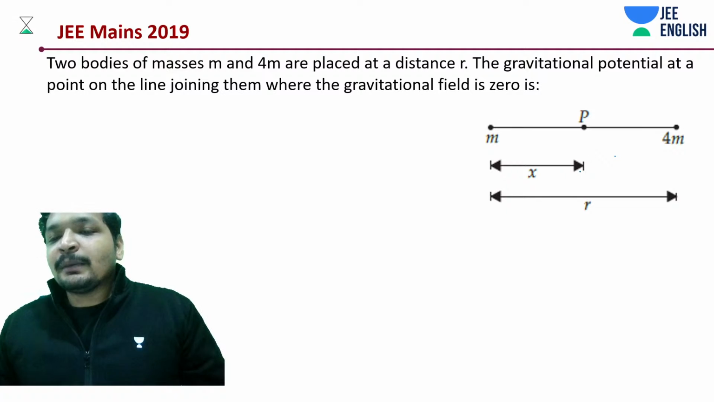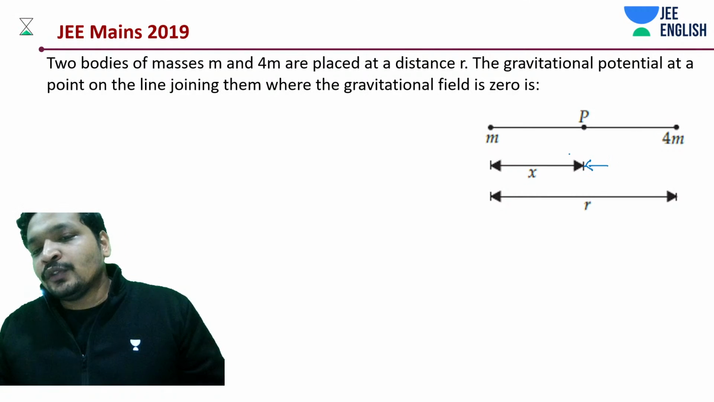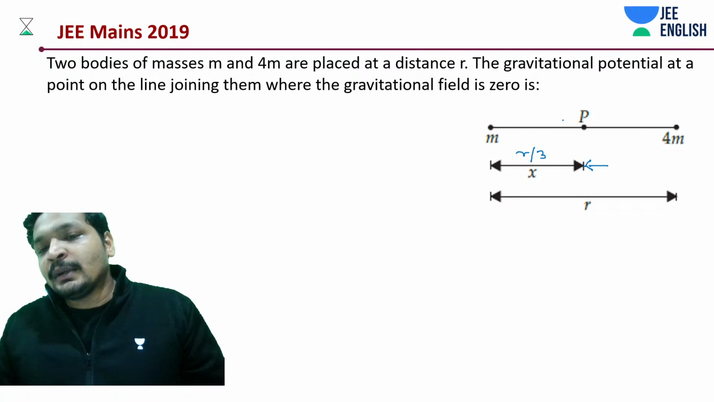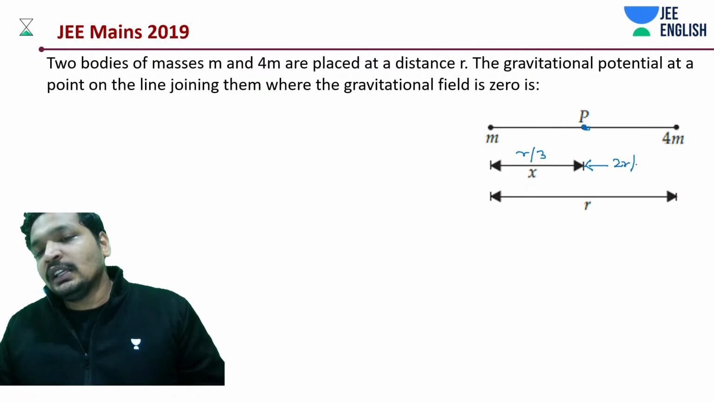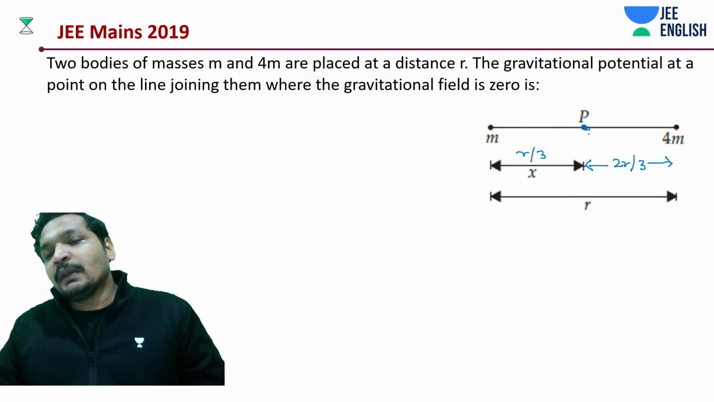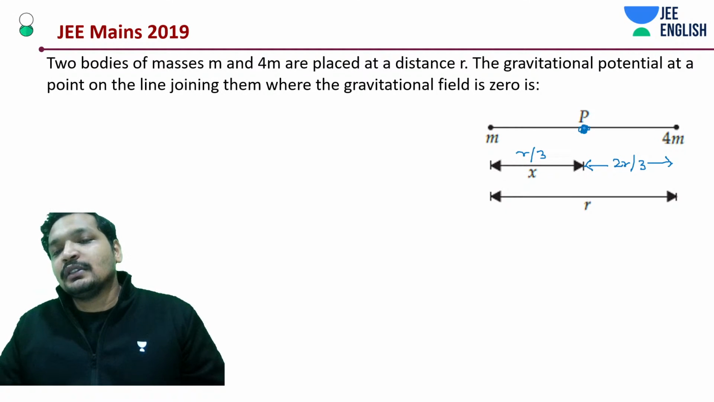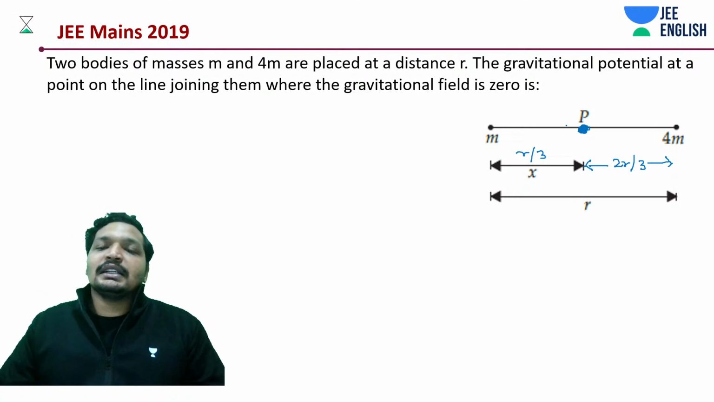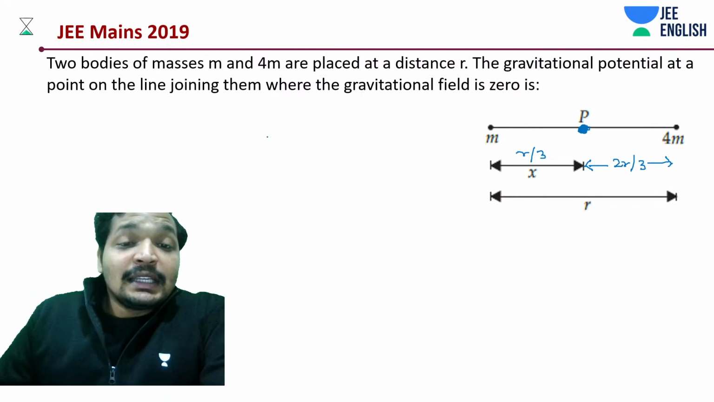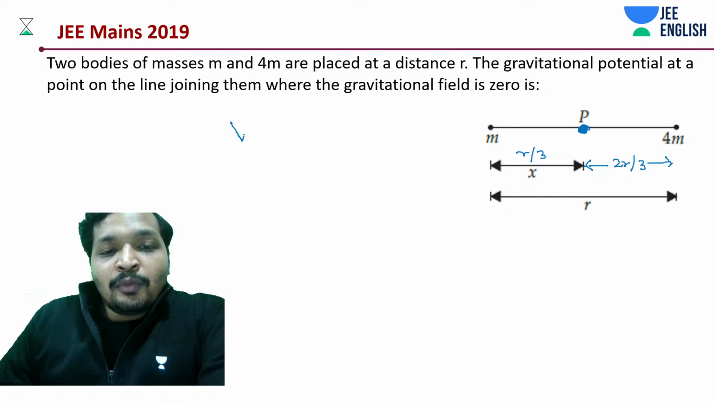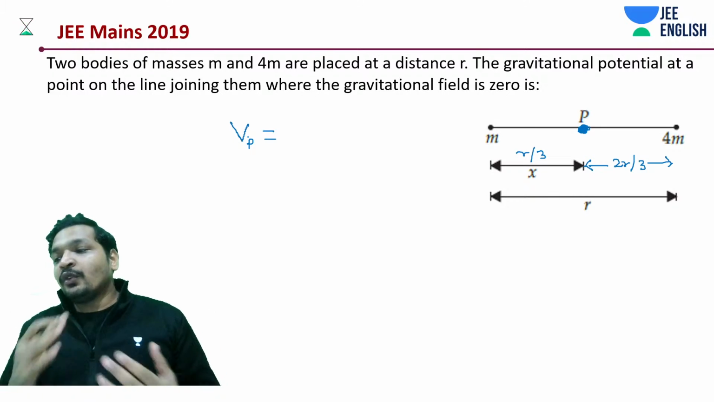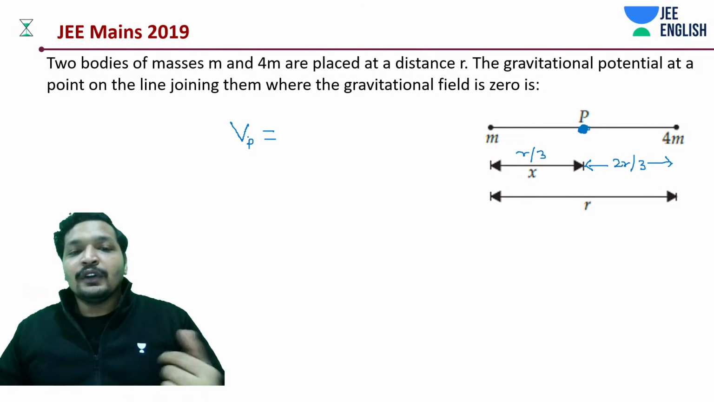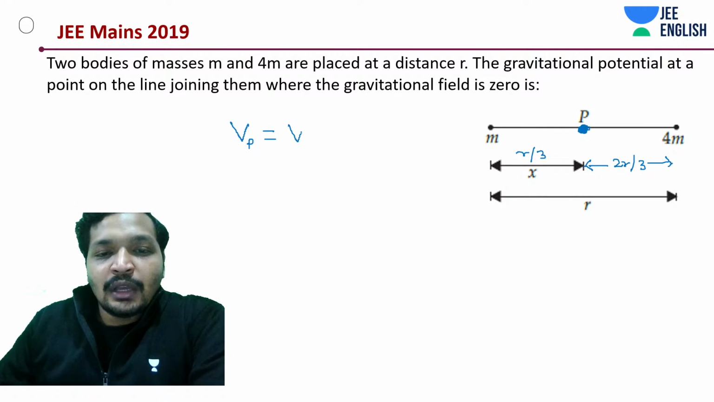Now, what are we supposed to do? We are supposed to find out the potential at this point. The distance from small m is r by 3 and from capital M it is 2r by 3. Yes, it's really a very simple problem. So potential at P, that is the point where the gravitational field was 0, is going to be potential due to M added with potential due to 4M.